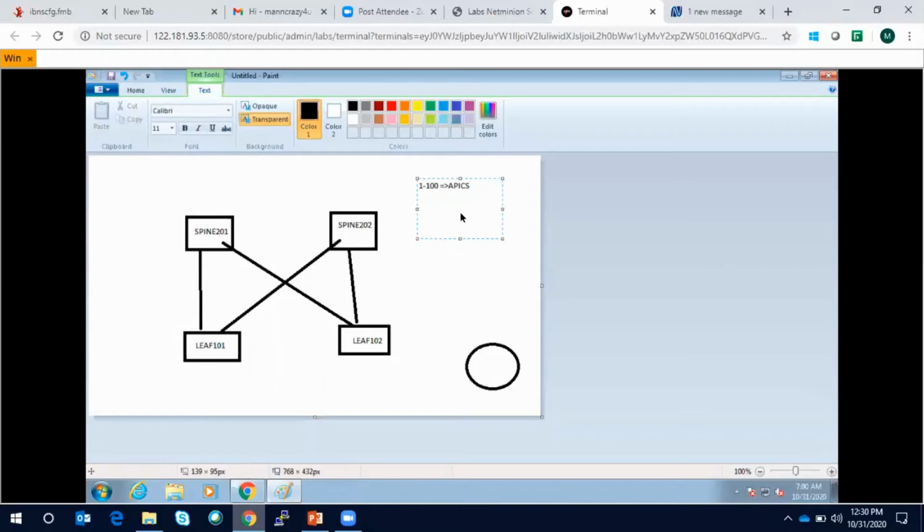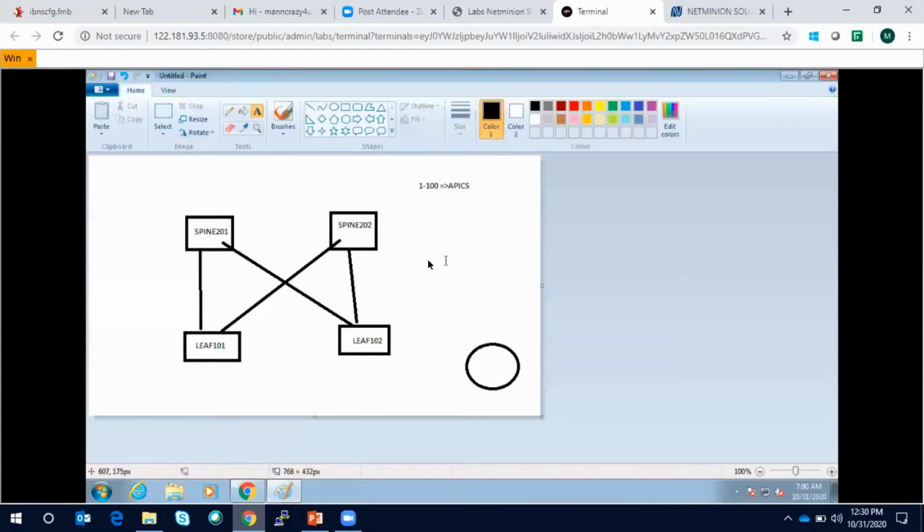In a large environment there are 40 or 50 leaf switches, so you may be confused if you are in a hurry or overlook it. But if you keep the spine IDs higher, then you can quickly notice. Otherwise there is no logic, and you can keep 105 and 106 for the spines. Only the initial 1 to 100 are reserved for the APIC. I hope this answers your question. What's your name? Yeah, Stanley. Okay, Stanley.